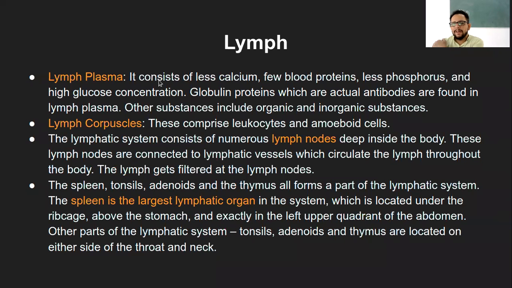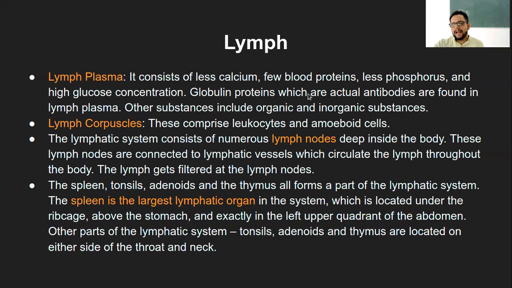So lymph plasma majorly consists of calcium, a few blood proteins like albumin and so on, less phosphorus compared to blood, and high glucose concentration. Again, high glucose concentration because it is directly in touch with the cells, like the blood as well, and that way it also has high glucose concentration.